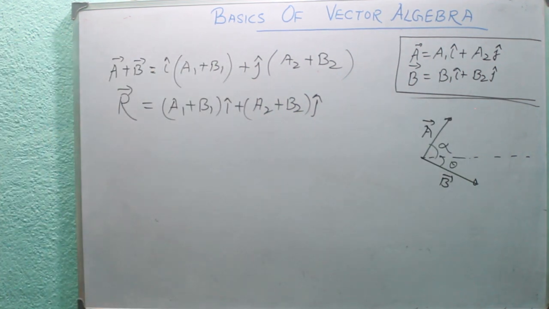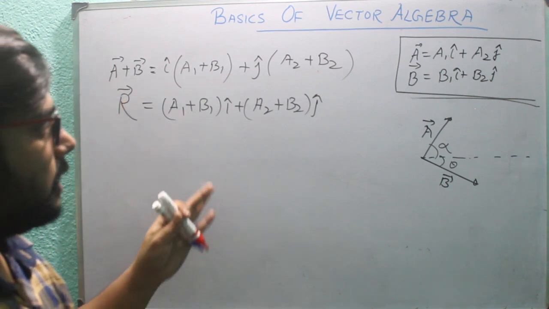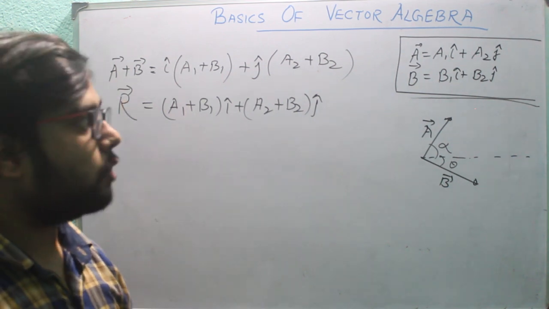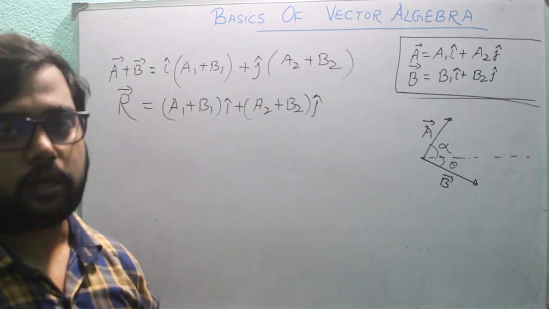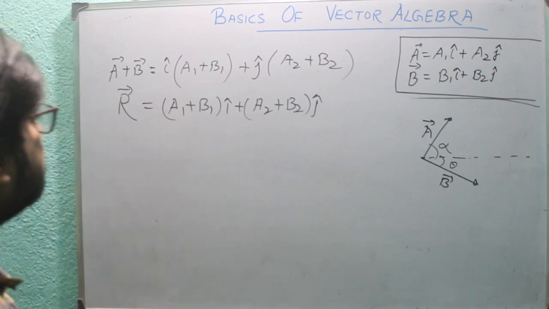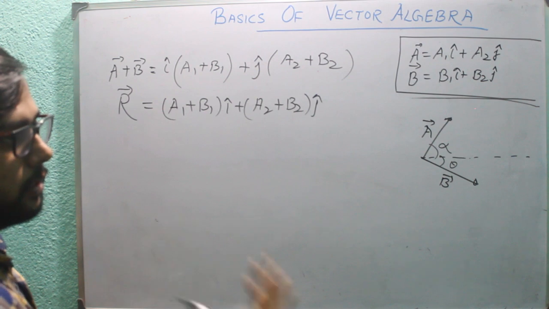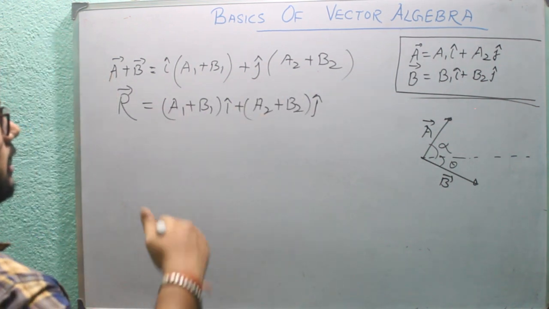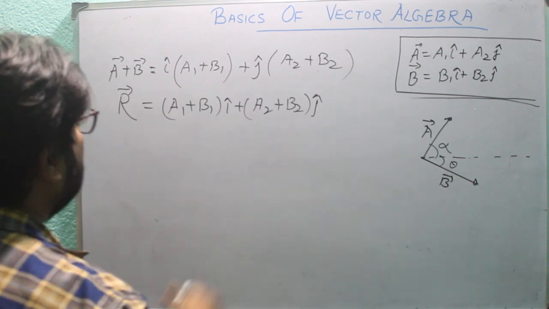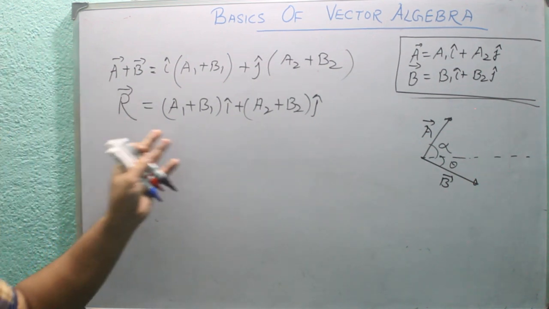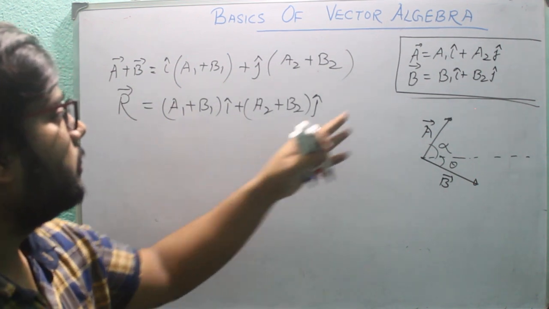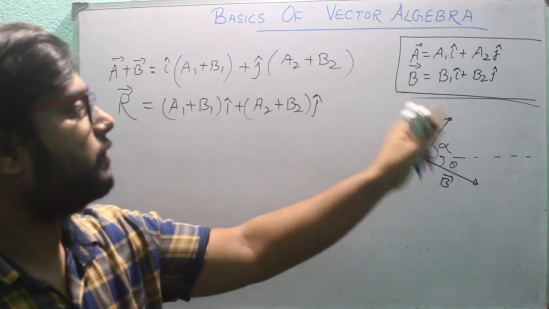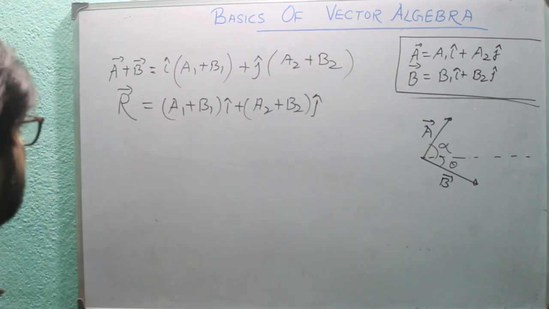So what is the angle between the A and B vectors? I will tell you about that in the product concept. When we derive the product, we will learn how to find the angle between these two vectors. So these two vectors are added by adding the coefficients of the respective vectors.